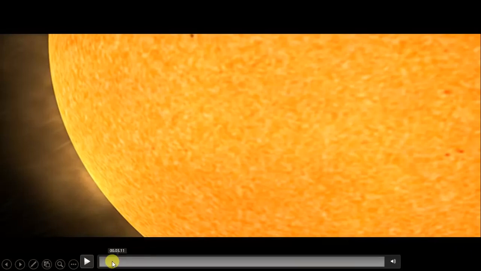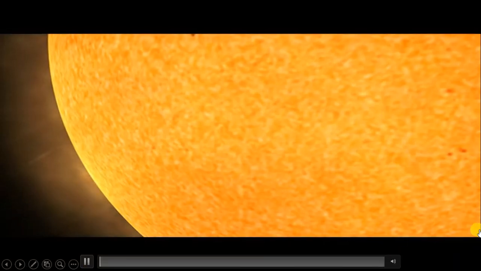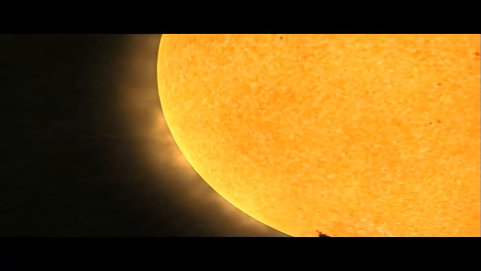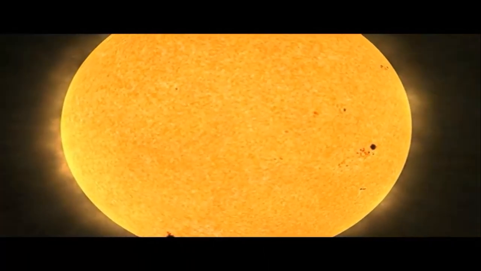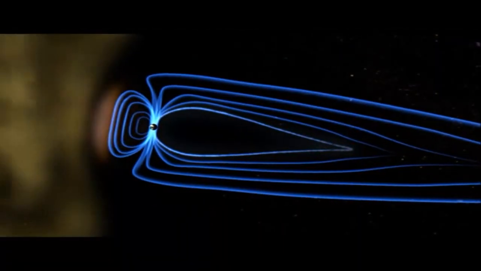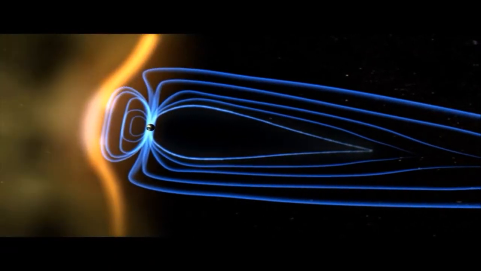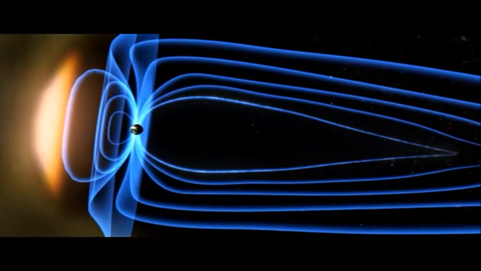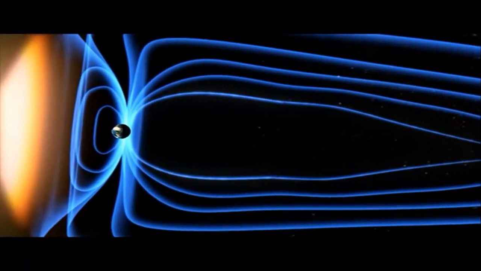But we will see some experimental sample videos from space. You can see the solar flares, the corona, the flame that is going. This produces a huge amount of heat waves towards the solar system, towards the Earth. When those heat waves affect the Earth's magnetic field, you can see the lines are bending. The solar flares are affecting them.